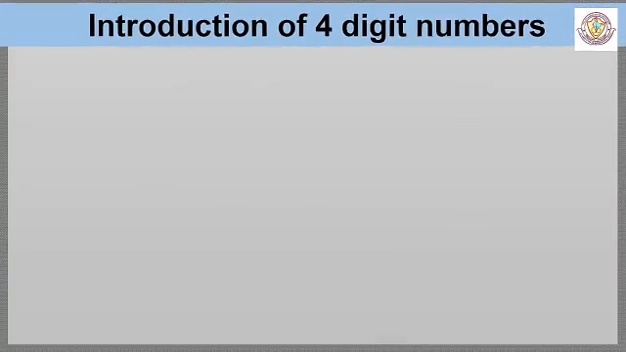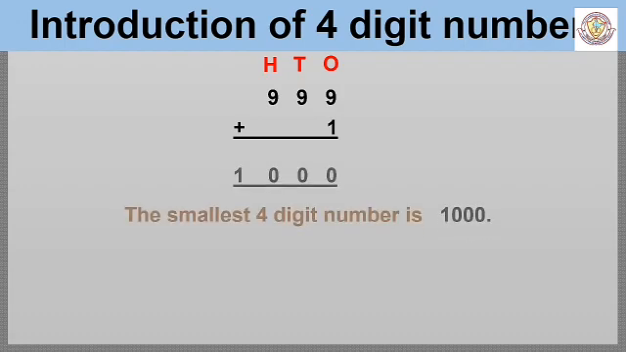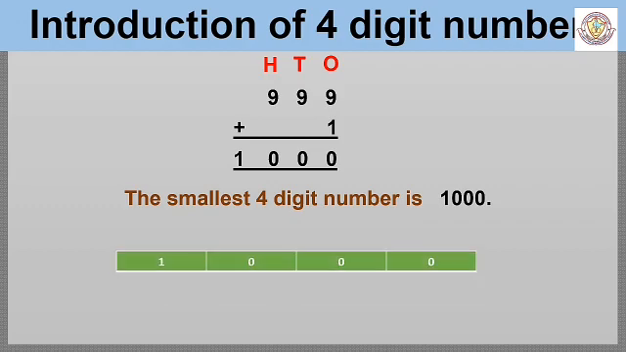Today, let me introduce you to 4-digit numbers. Are you ready? Yes. Look here. When we add 1 to the greatest 3-digit number 999, we get the first and the smallest 4-digit number, that is 1000. The 4th digit from the right is said to be at thousands place. Number 1000 has 0 at the ones place, 0 at the tens place, 0 at the hundreds place and 1 at the thousands place. Note that we cannot write 0 at the thousands place as it becomes a 3-digit number.